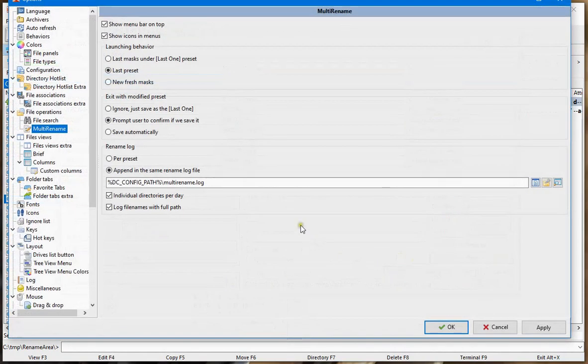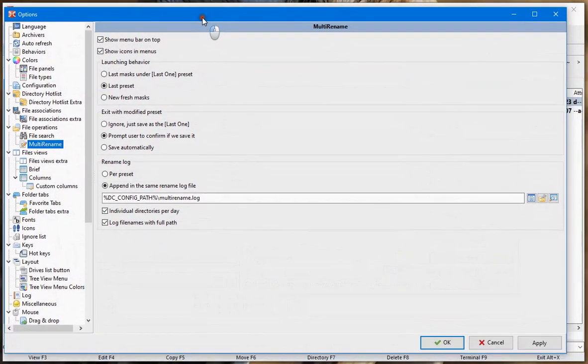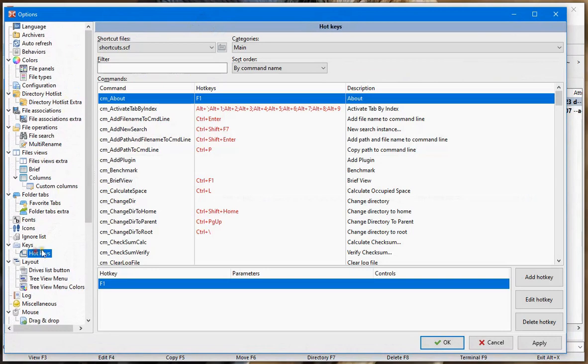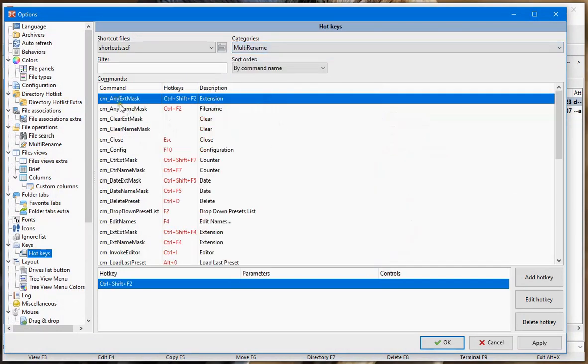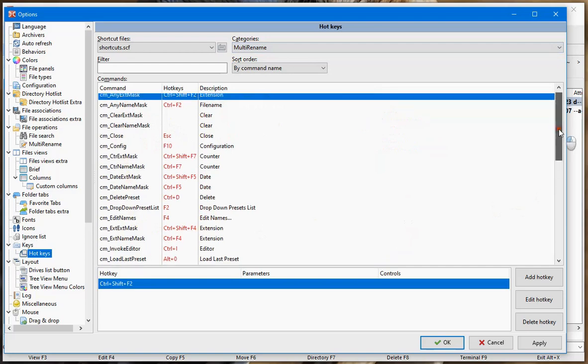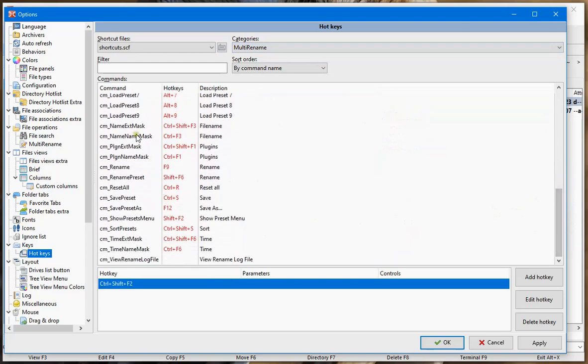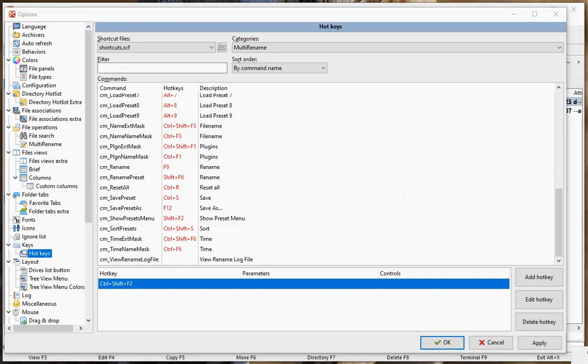Also in the configuration, I would suggest to have in the hotkeys a special category dedicated to the MultiRename. So all the commands in the MultiRename would be in the same form as the other commands that we have in Double Commander, and so we can define the hotkeys for it.